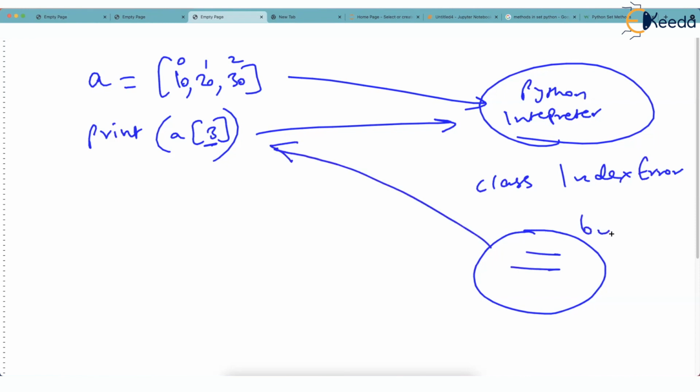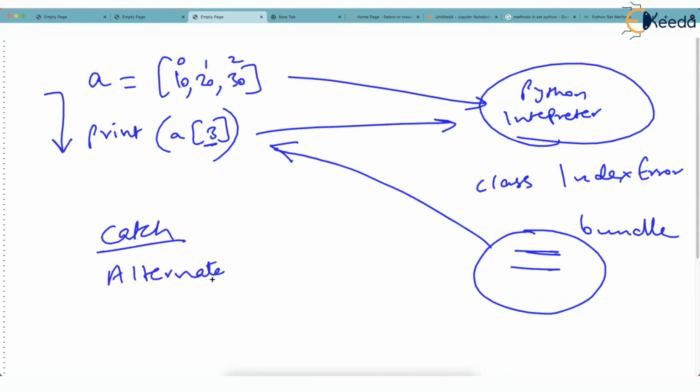This is a bundle or an object which contains information about where was the error, what was the cause of the error. Now our code should have some code like catch or do some alternate action so that this error is bypassed. But there is nothing like that done over here in my code. So Python will say, look, I notified you, but you are not taking any action. So I will stop the program at this point, giving traceback error.